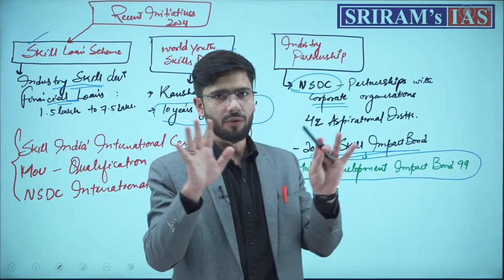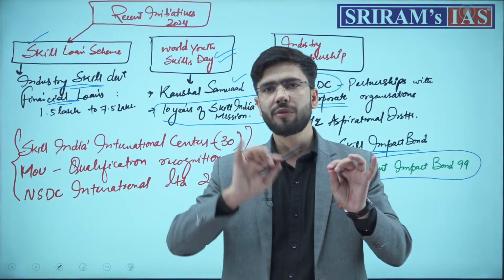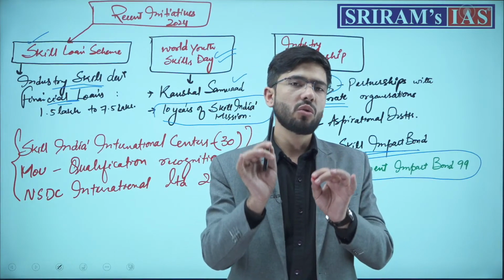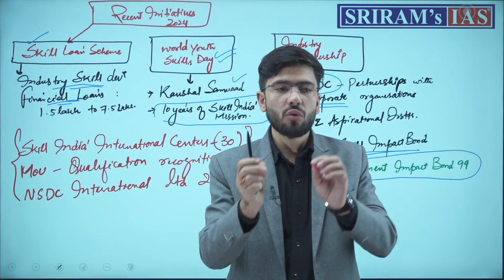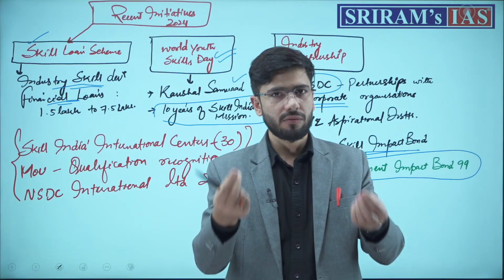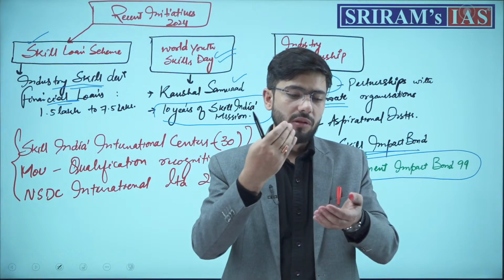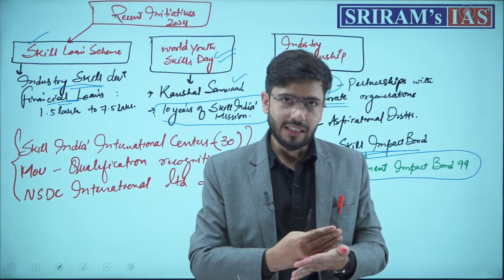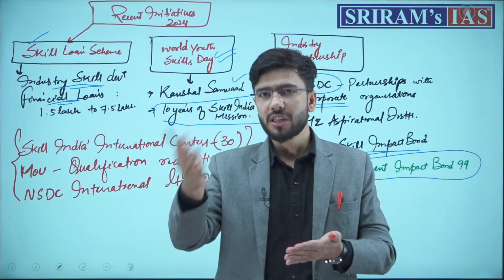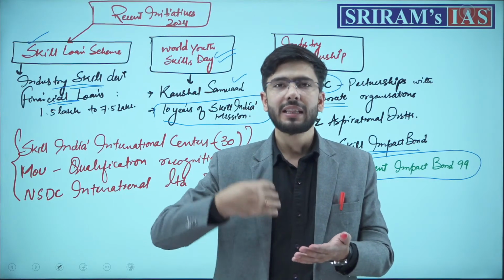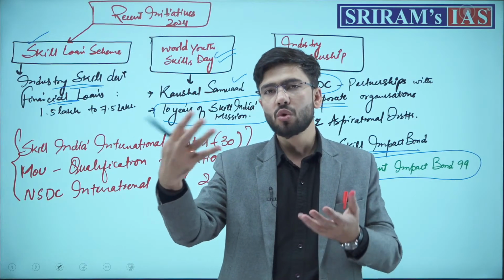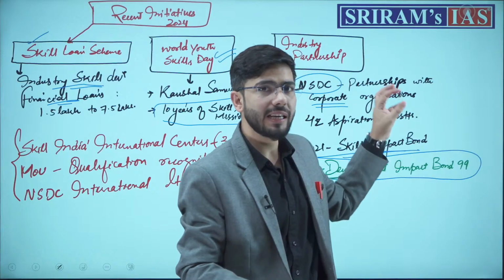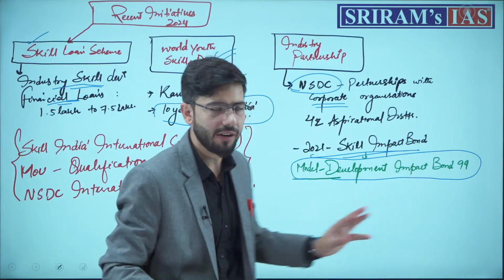So the basic formula is that this bond can be floated in the market, and all the people who want funds can float the bond. And the funds should be for what? For skill development. So the private organizations can either purchase the bond or float the bond. They can source funds from the market for what? To finance the initiatives for skill development.